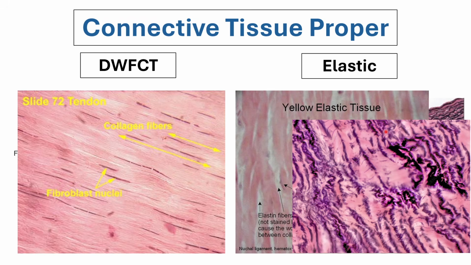Again, this is a more zoomed in version of this photo at the back. You can see you have your collagen pink fibers, and then you would have your elastic, darkly staining, dark purple elastic fibers.